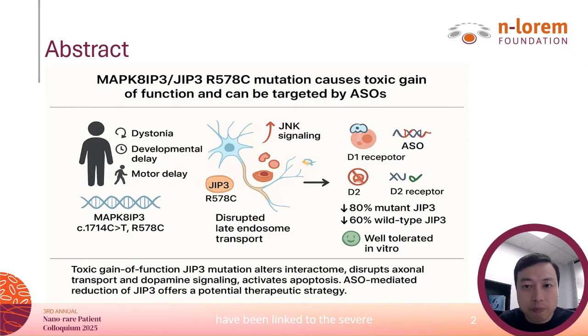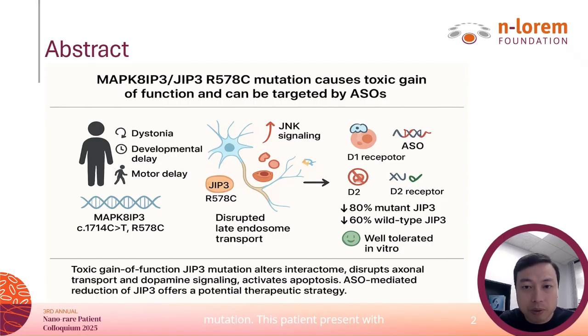Mutations in this gene have been linked to severe neuronal developmental disorders. This includes developmental delay, intellectual disability, ataxia, seizure, and even visual impairment. In our study, we examined a patient who carried a missense mutation in MAPK8IP3, specifically c.1714C>T, which causes an arginine to cysteine substitution at position 578. We also call it the R578C mutation.